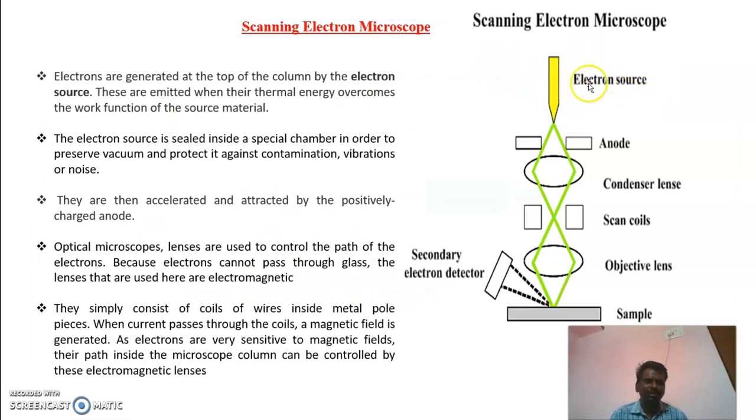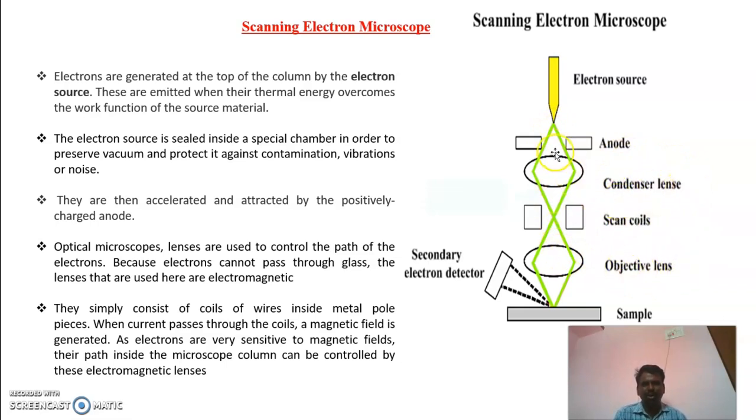Here the electron source is placed at the top of the column. This electron source generates a high energy beam of electrons, and these electrons are attracted and accelerated by a positively charged anode. Here we are using electromagnetic lenses, not optical lenses made of glass, since these electrons are unreactive towards glass. These lenses are used to control the pathway of electrons. They consist of the condenser lens, scan coils and objective lens.